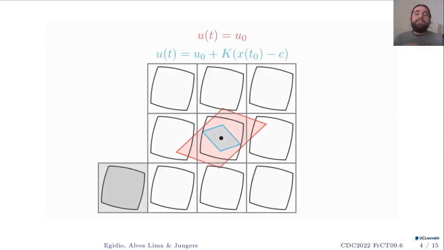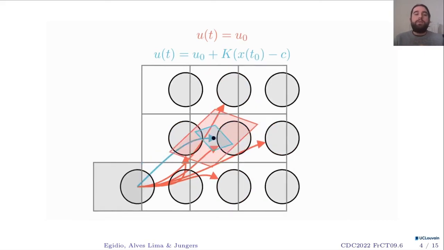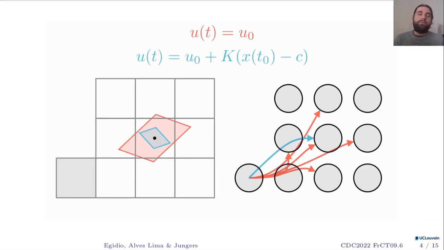And if I do exactly the same thing as I did in the previous slide, I build the abstraction based on the images and which cells they intersect, I will see that for the constant red input, uniform, I will have way more transitions than for my blue one, which is also constant, as I said, but is not uniformly applied over the cell.